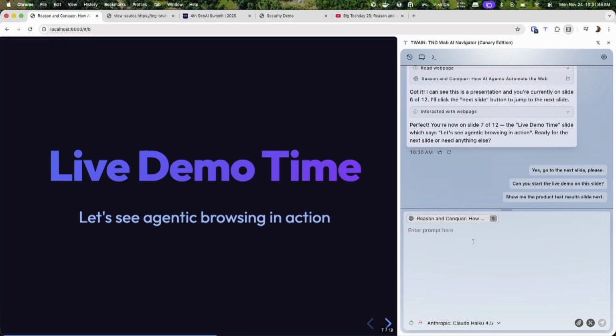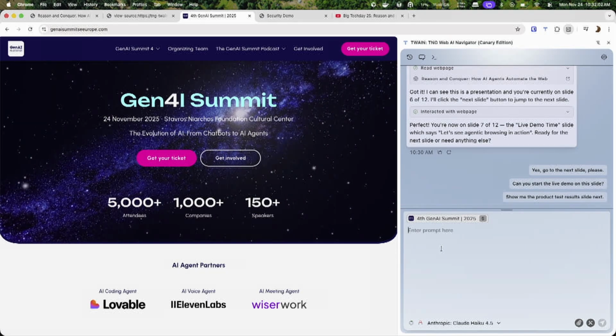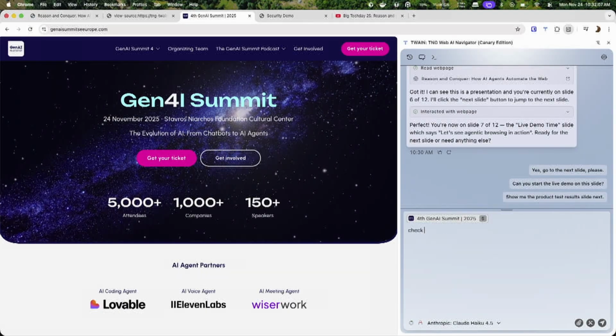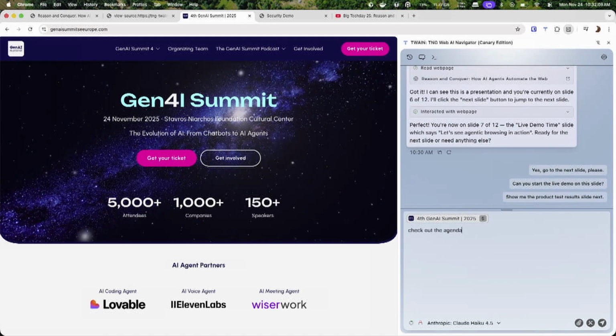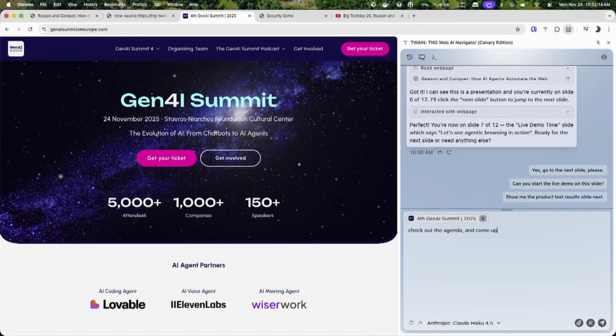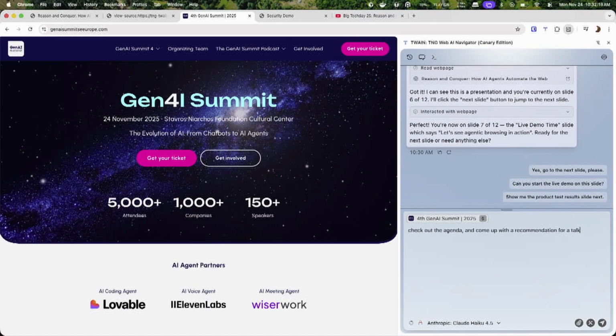So what is Twain good at? For us, it's particularly helpful if you want to synthesize or boil down larger amounts of information. Say you want to summarize a web page, or say you go to a conference and you need to sift through the program to find some talks. So let's tell Twain, check out the agenda and come up with a recommendation for a talk.